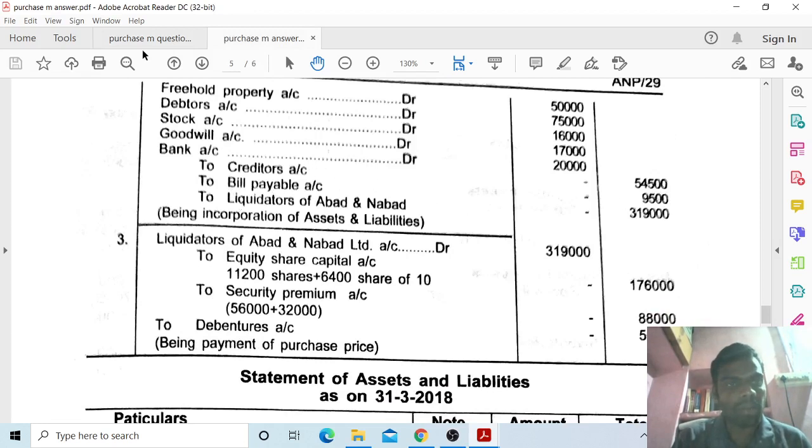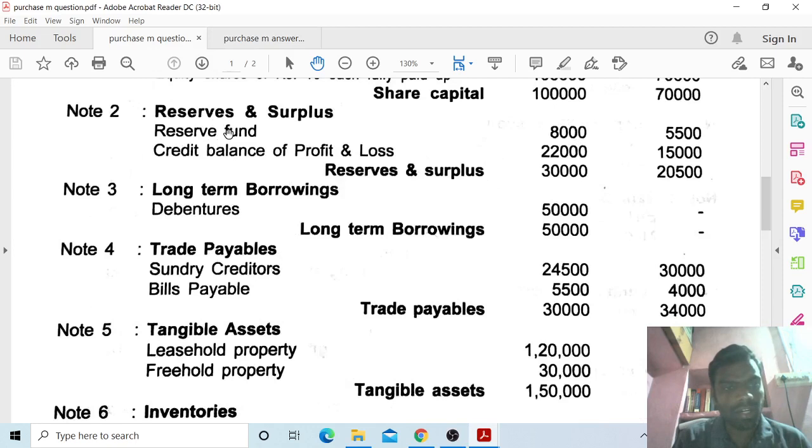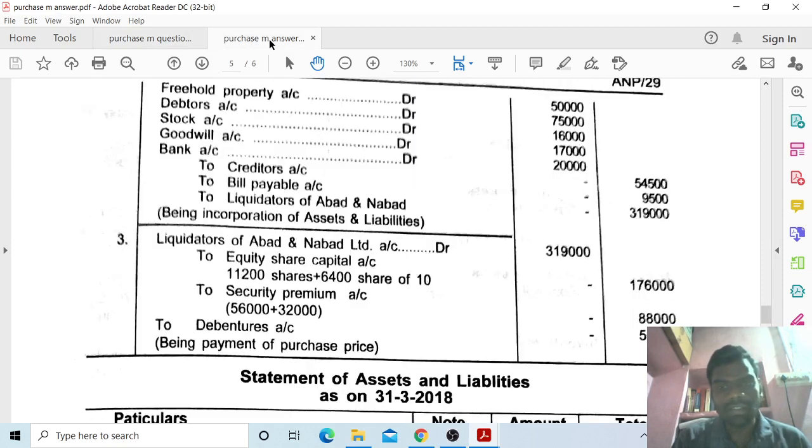Next, bills payable 5,500, so I have to take 5,500 plus 4,000, 9,500. Next, to liquidator of ABARD Limited. So now 2,23,000 plus 96,000. It is the purchase price. Being incorporation of assets and liabilities. This is the second journal entry.